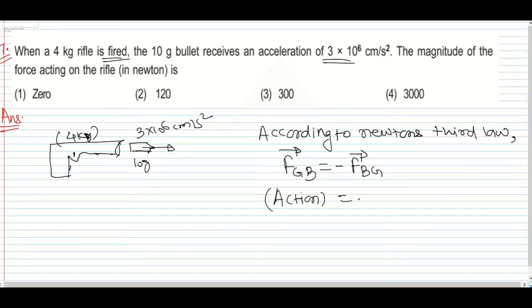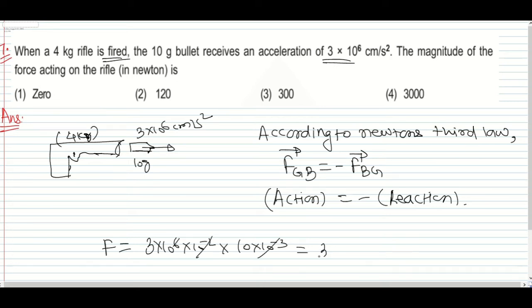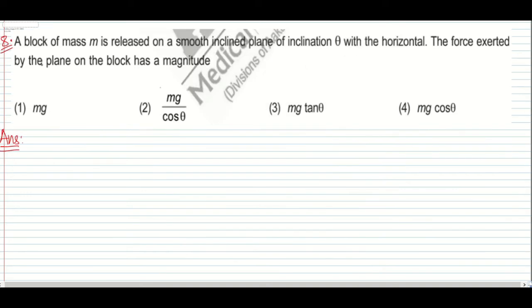So whatever the force is there, that will be the same, and that force is 3 into 10 to the power 6 into 10 to the power minus 2, which is the acceleration, into mass, which is 10 into 10 to the power minus 3. So this is 10 to the power minus 5 times 3 into 10 to the power 6, which is 3 into 100, which is 300 Newton. That is the answer. I hope this is clear. This is the 7th question. Now the 8th question we have.